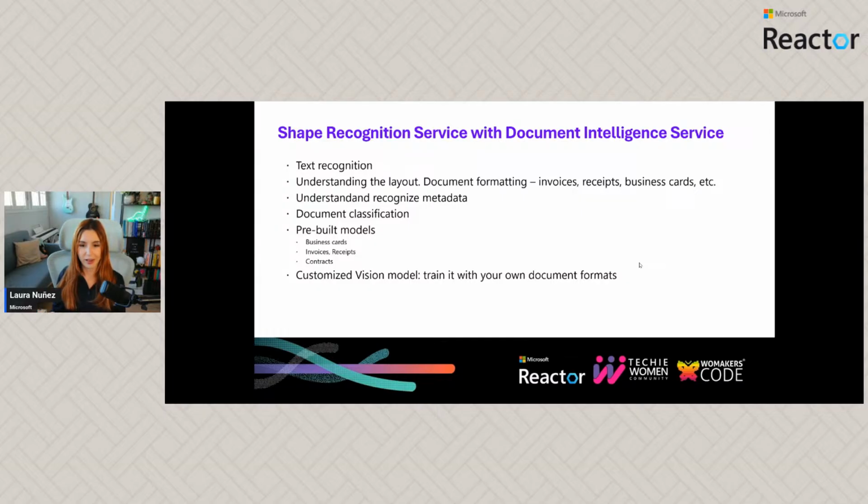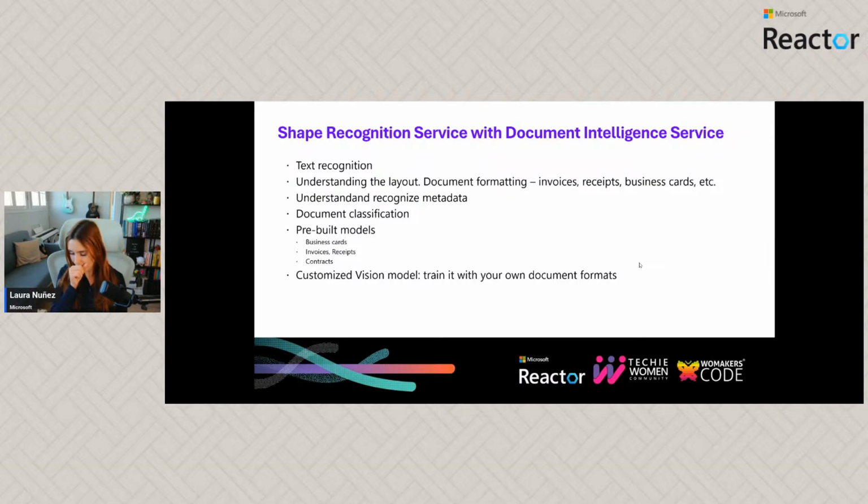What do I mean? Well, if I provide an invoice, a receipt, a business card, a credit card, if I provide the social security card, for example, that we saw there, it's going to be able to understand, hey, this is the name. Hey, this is the card number. Hey, this is the address. And this is specifically the street name of the address.